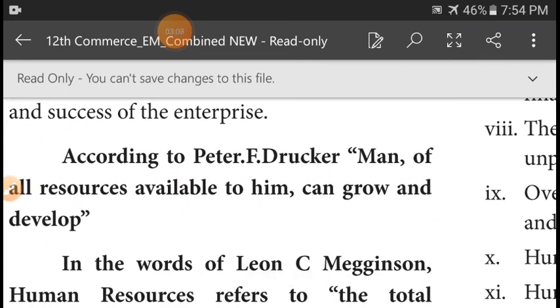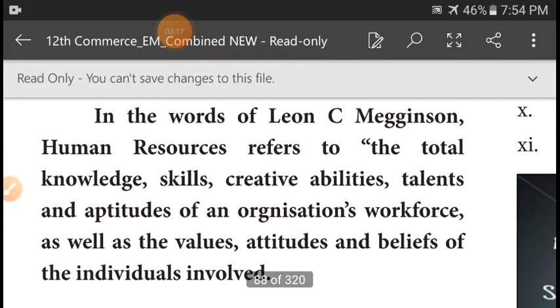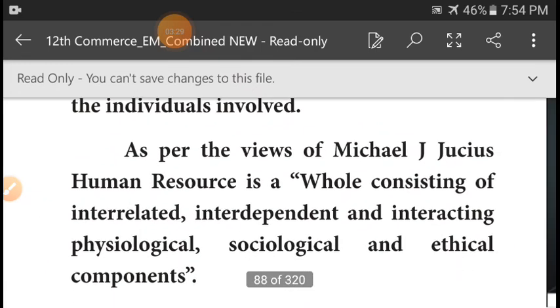According to Peter F. Drucker, man, of all resources available to him, can grow and develop. In the words of Leon C. Megginson, it is the total knowledge, skills, creative abilities, talents and aptitudes of an organization's workforce, as well as the values, attitudes and beliefs of the individuals involved.